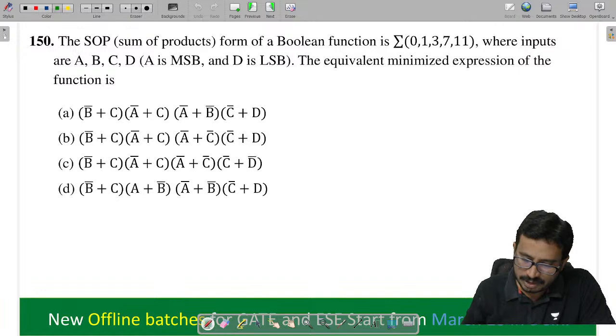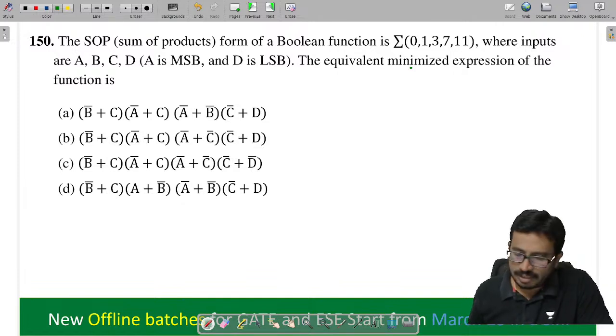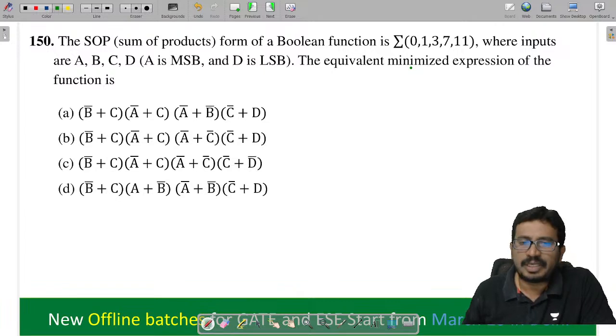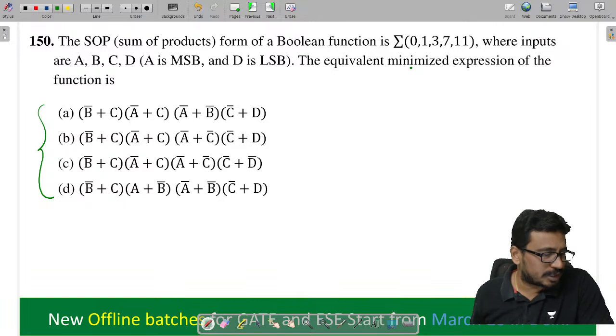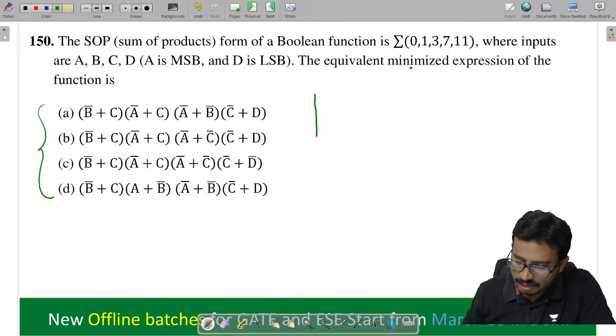Now tell me. They gave the expression where A is MSB and B is LSB, and we need the equivalent minimized form. These are the min terms they gave, but if you see the options, all are in the POS form, isn't it? So we need to analyze this using the POS form.